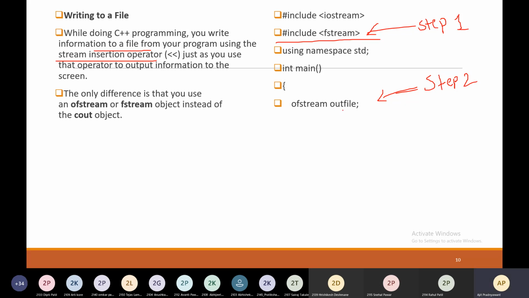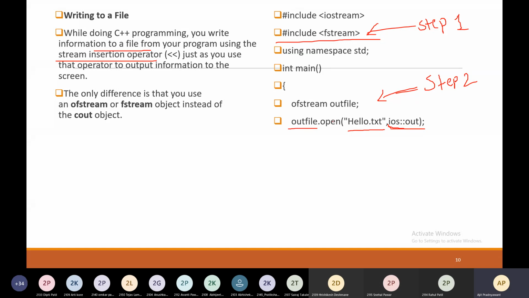Once you do this, next you have to open the file using the object, outfile.open. And this is the file I have opened, hello.txt. And then this is the mode of the file. This is the default mode, so you can omit this code: ios scope resolution operator out.